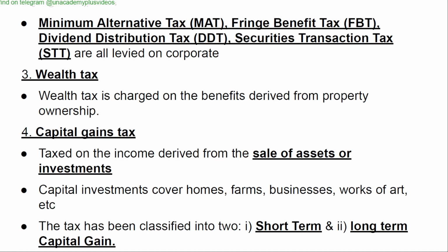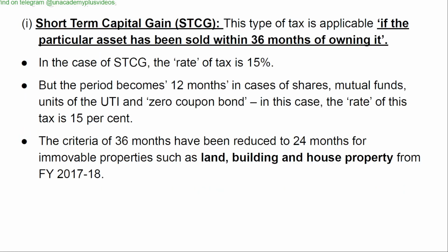The tax has been classified into two: one, short-term, and two, long-term capital gain. Short-term capital gain (STCG). This type of tax is applicable if the particular asset has been sold within 36 months of owning it. In the case of short-term capital gain, the rate of tax is 15%, but the period becomes 12 months in case of shares, mutual funds, units of the UTI, and zero coupon bond. In this case, the rate of this tax is 15%.